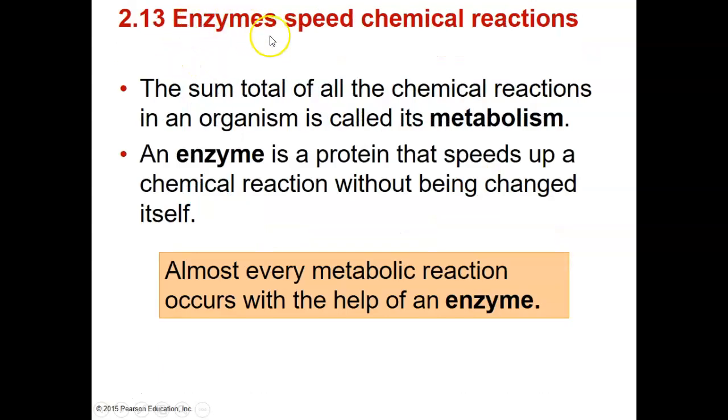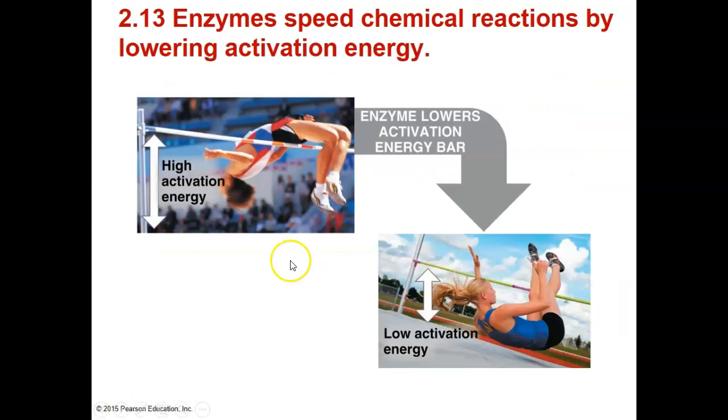We mentioned earlier, enzymes are important molecules of the protein. Enzyme can speed up chemical reaction without being changed by itself. We have many enzymes in our body, and those enzymes are important for chemical reactions in our metabolic system. The principle of how enzyme works is that it can lower the activation energy.